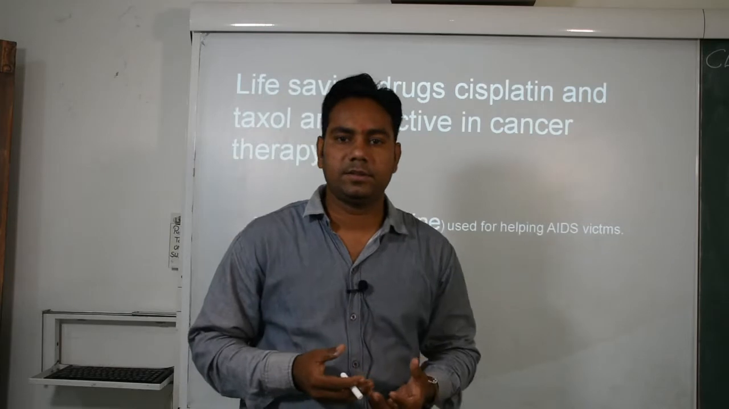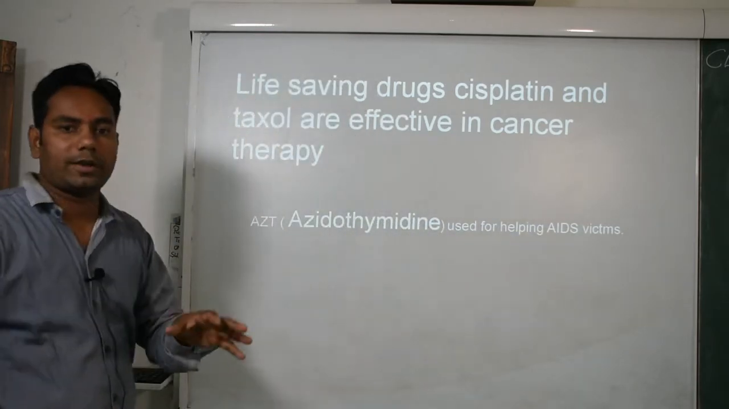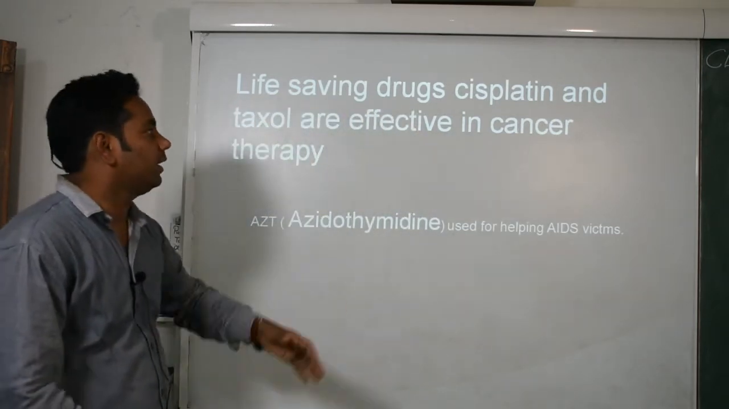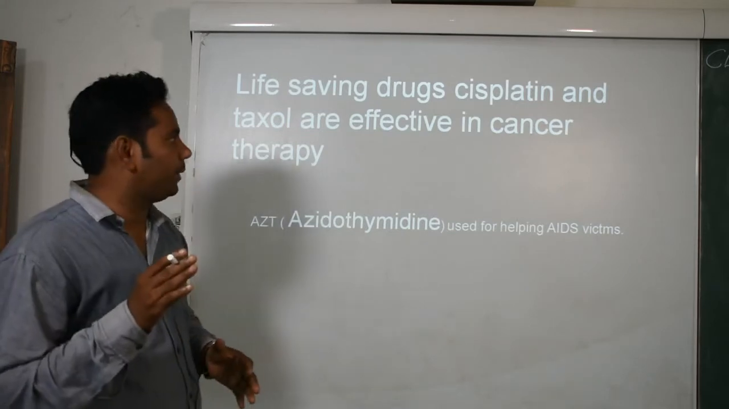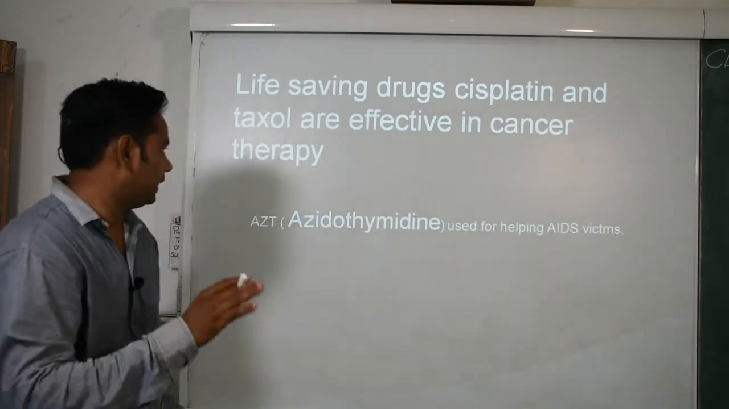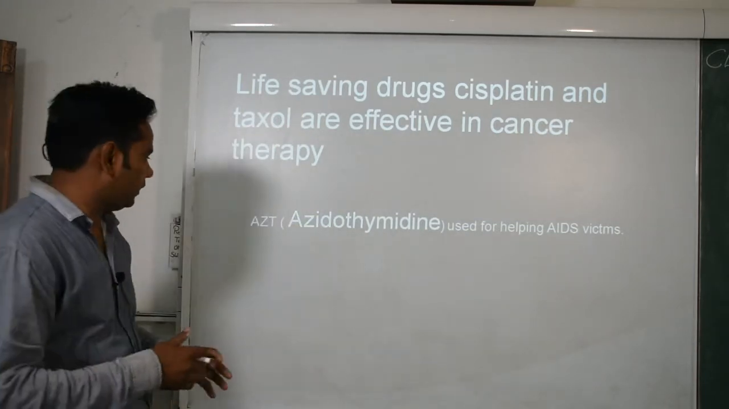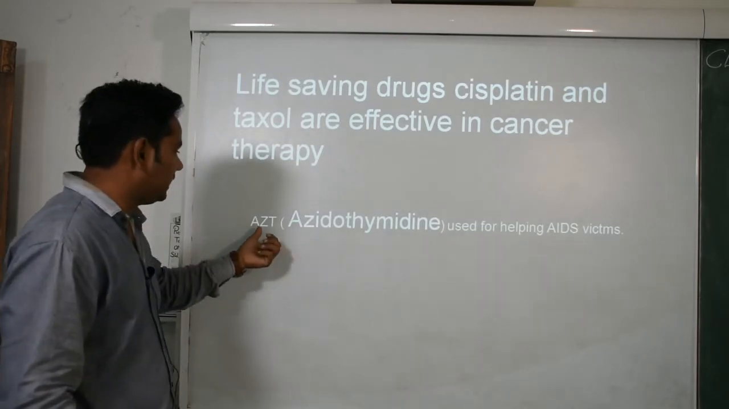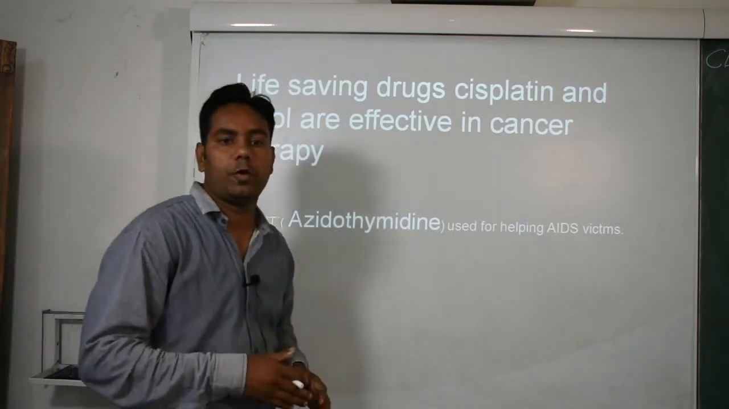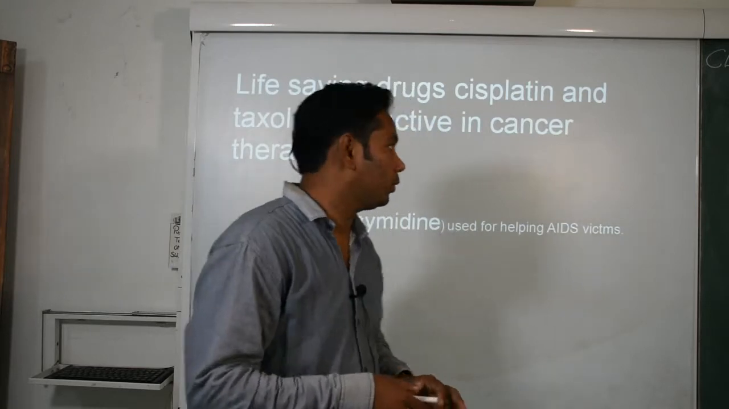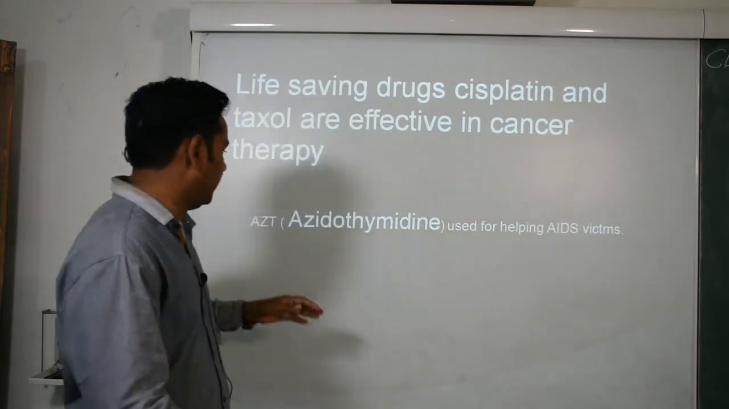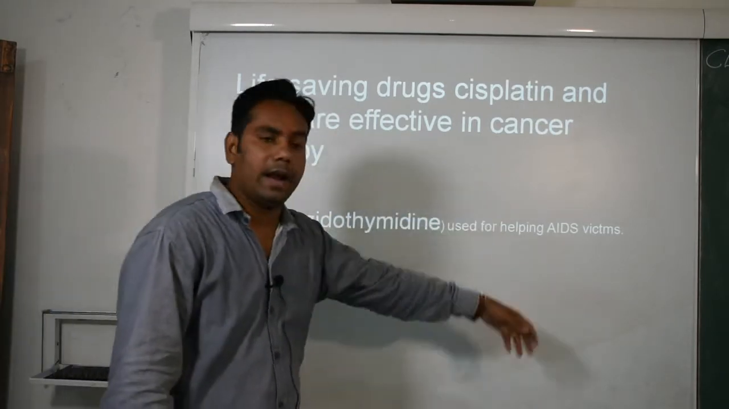Like medicines, a lot of medicines are products of chemistry. Here are mentioned life-saving drugs, cisplatin and Taxol, which are effective in cancer therapy. So memorize both words, cisplatin and Taxol are effective in cancer therapy. Then one more important chemical, AZT, azidothymidine. What is this? Azidothymidine is used for helping AIDS victims. So memorize three words: cisplatin and Taxol used for cancer treatment, and azidothymidine used for AIDS victims.